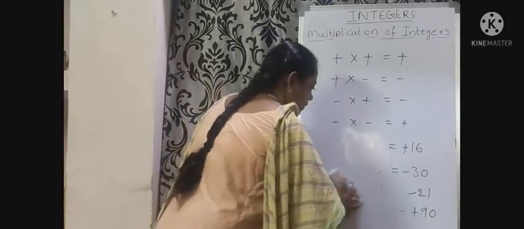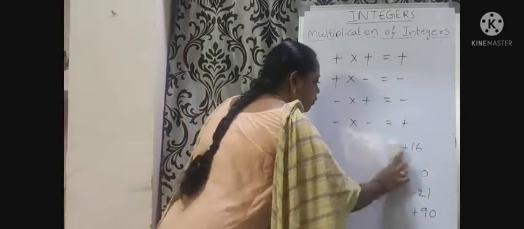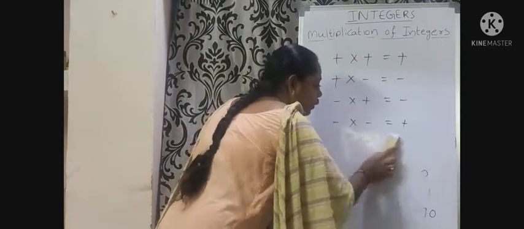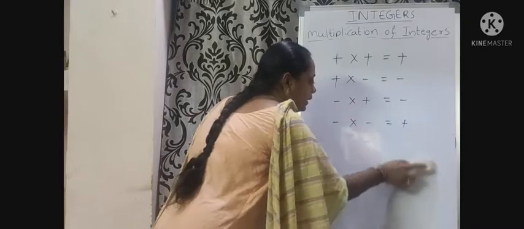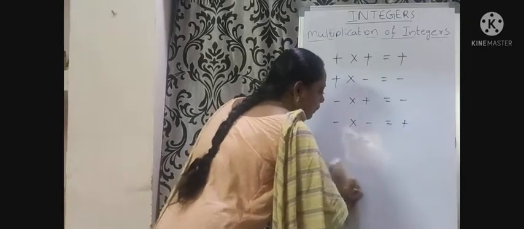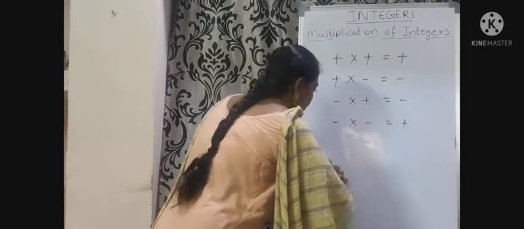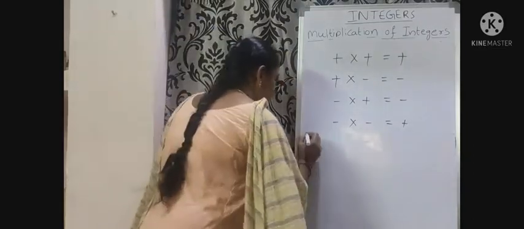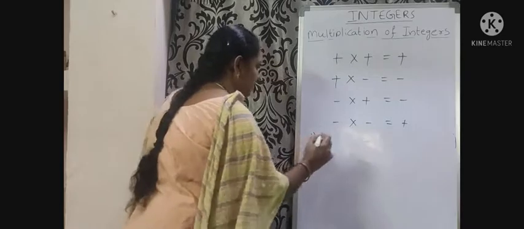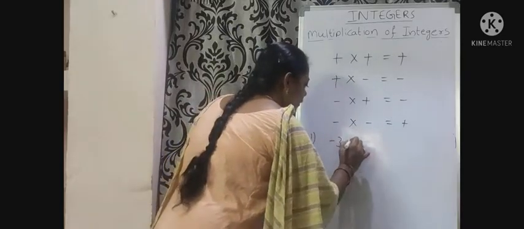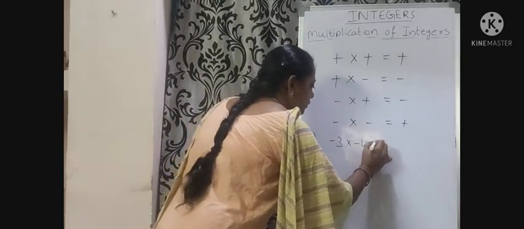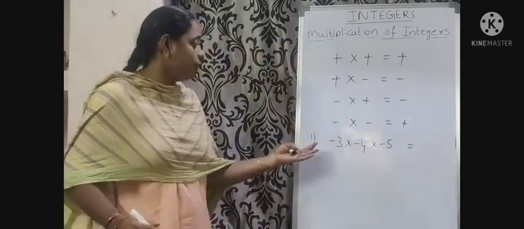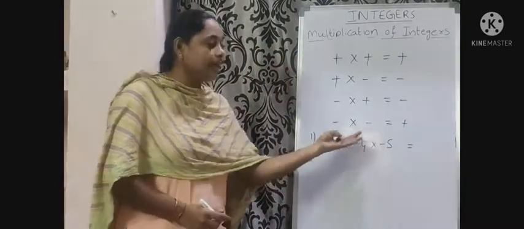Next. Multiplication of more than two integers. If a product contains more than two integers, how can we multiply? Let us see. Minus 3 into minus 4 into minus 5 equal to. Here, how many integers are there? 3 integers.